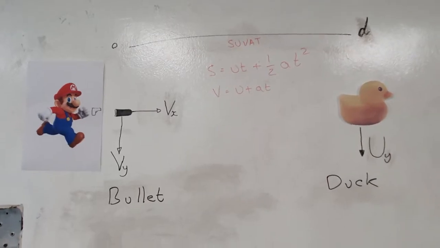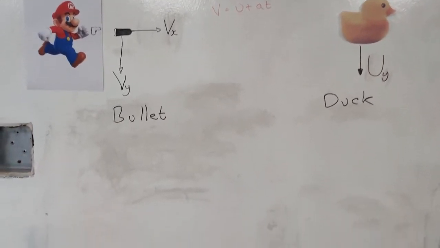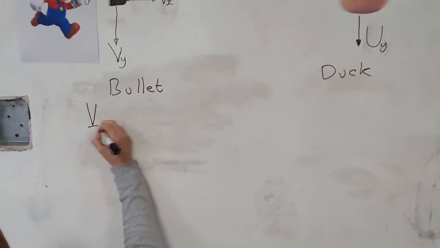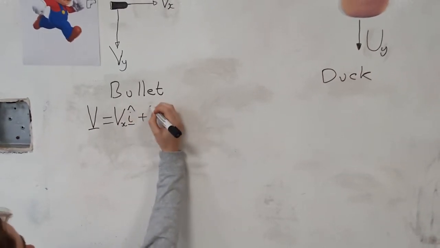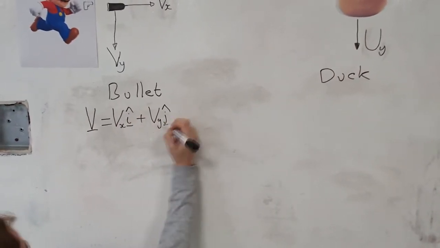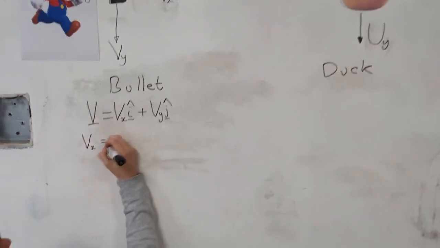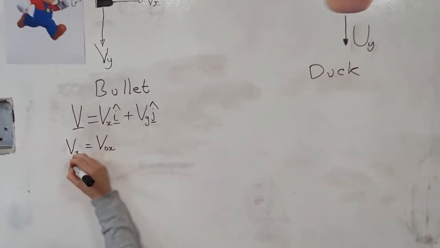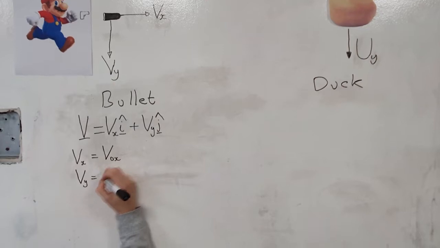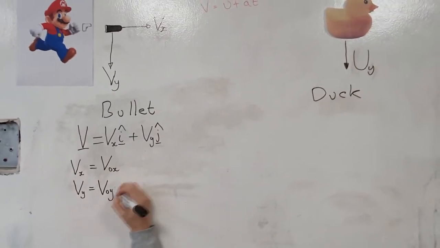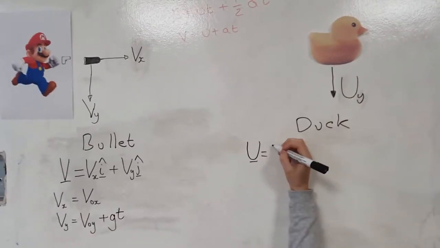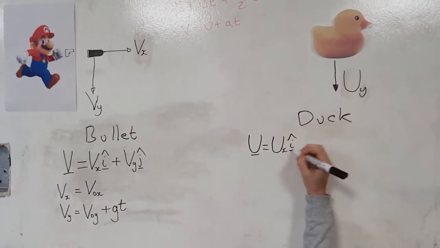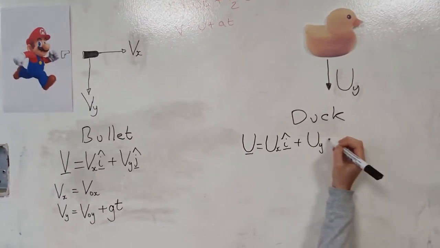Just after the bullet is ejected from the gun, the distance between the duck and the bullet is d. The velocity vector of bullet v can be expressed as vx i plus vy j, where i and j are unit vectors. We can look at each component separately. Vx stays constant at v0x, which is the initial horizontal speed when it was ejected from the gun, and vy equals v0y plus g times t, which is the initial vertical speed plus the additional speed caused by acceleration due to gravity. Similarly, the velocity of the duck u is ux i plus uy j.